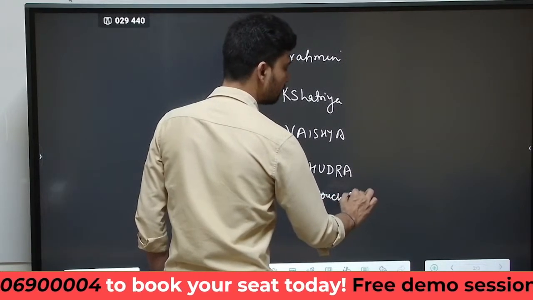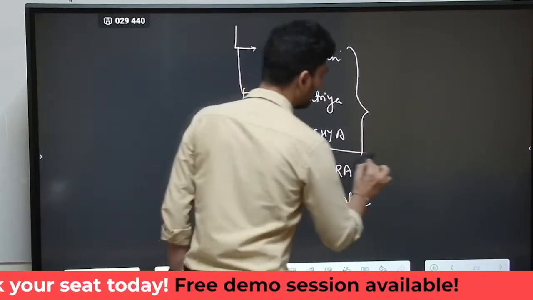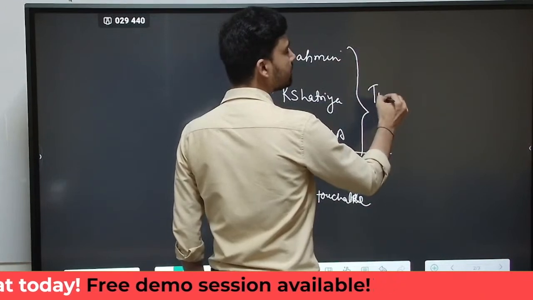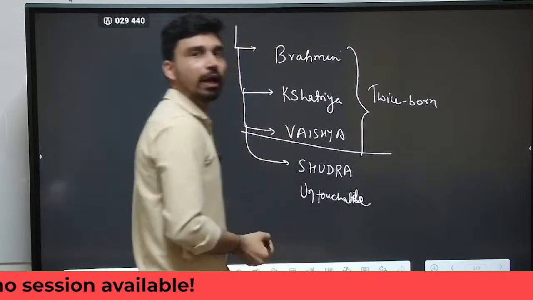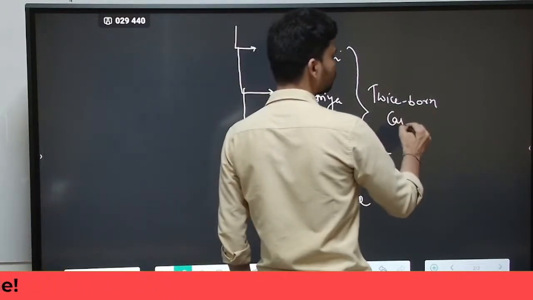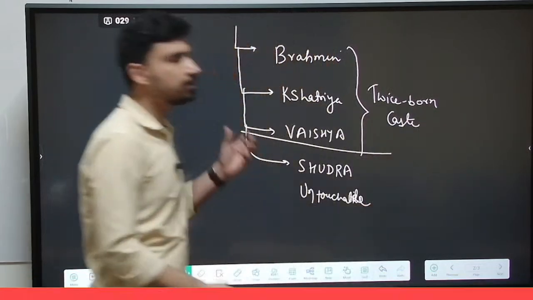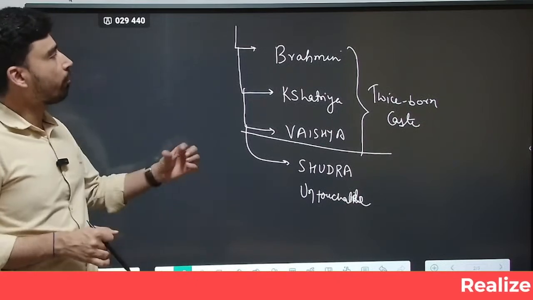So we have the untouchables. Brahman, Kshatriya and Vaishya are considered twice-born castes because they are the ones allowed to have the sacred thread ceremony, also called Upanayan Sanskar. That is the traditional structure of the Indian social system on the basis of Varna.